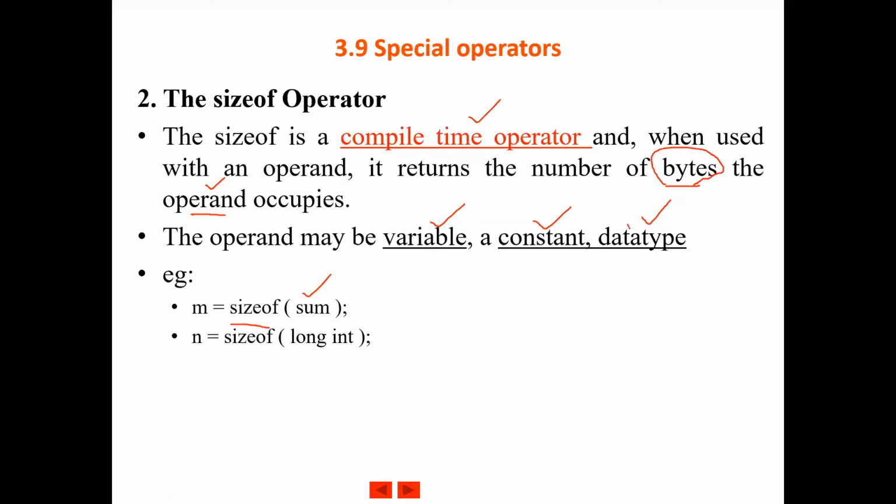And if you want, you can pass a data type also. Long int is a data type, so it will return 4 bytes. So depending upon the operand, it gives the number of bytes used by the operand. If it is a variable declared as an integer, it will return 2 bytes. As it is an operator working at compile time, it is also dependent upon the compiler as well as the system configuration.